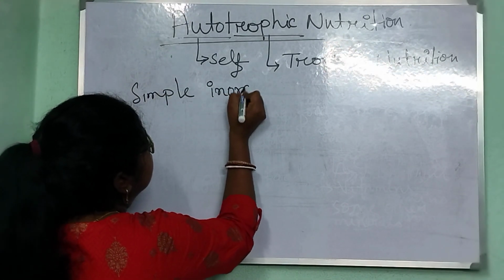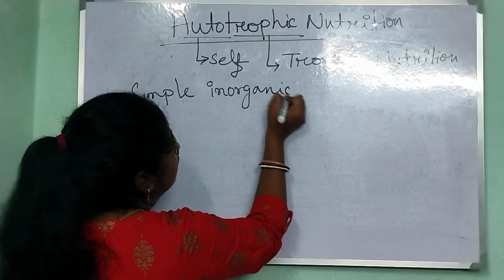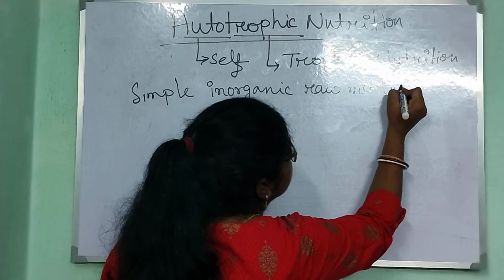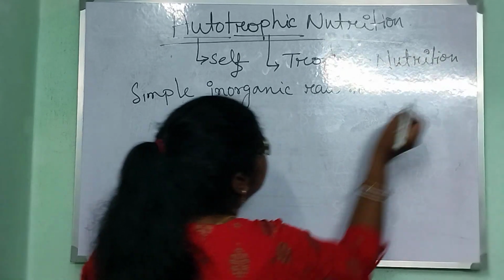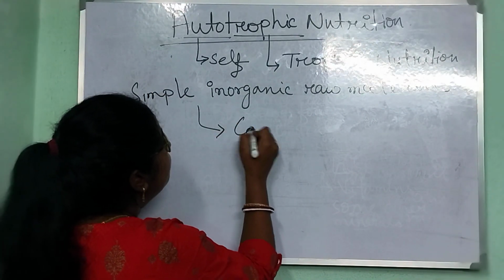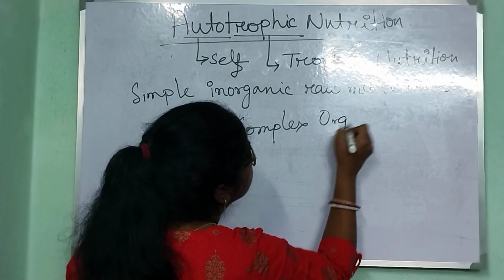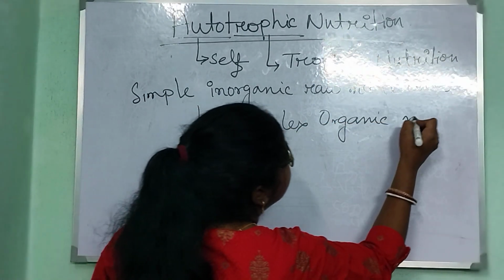In autotrophic nutrition, an organism uses simple inorganic raw materials to produce complex organic material.